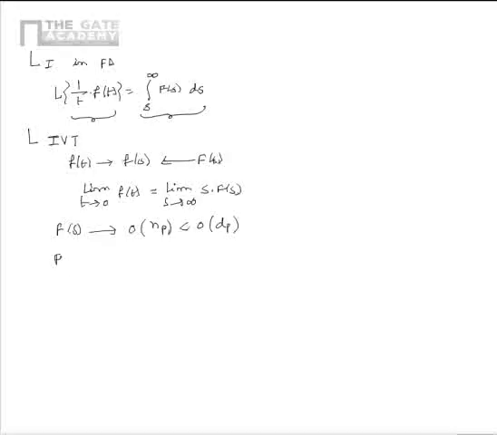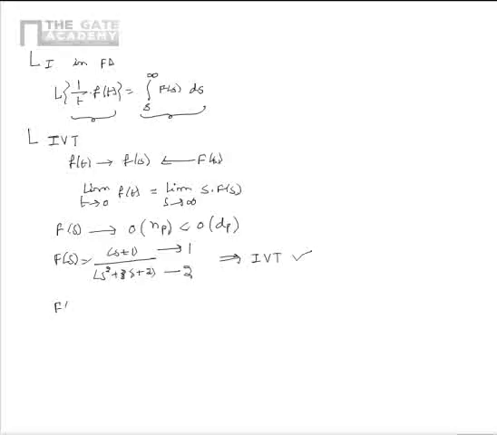So, for example, if we take F of s is equal to s plus 1 divided by s square plus 3s plus 2, here we see that the order of the numerator polynomial is 1 and the order of the denominator polynomial is 2. So from this we can say that here the initial value theorem can be applied.